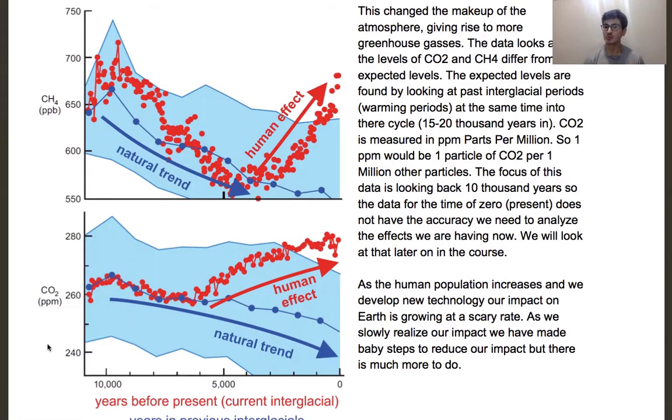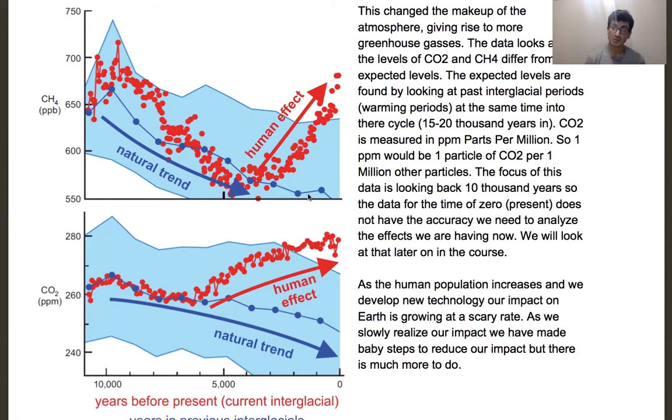As the human population has increased and our technology has increased, we're seeing a dramatic shift in the makeup of the atmosphere, as well as how rapidly the climate is changing. If we look at the data on the left again, we can see a very dramatic change. It's following the natural trend, and then all of a sudden there's a sharp change. And the change we're seeing in the last 50 years is even sharper. It's a lot more drastic, which is the cause for concern: we're changing it so much and so fast that it's going to be hard to recover from.